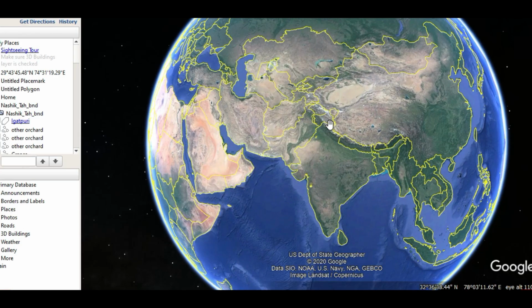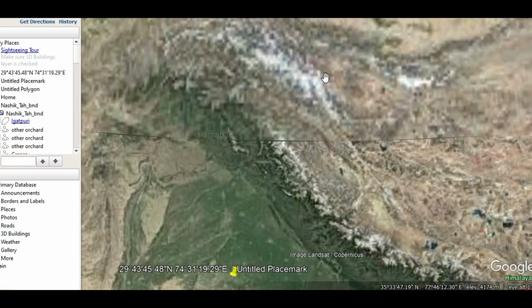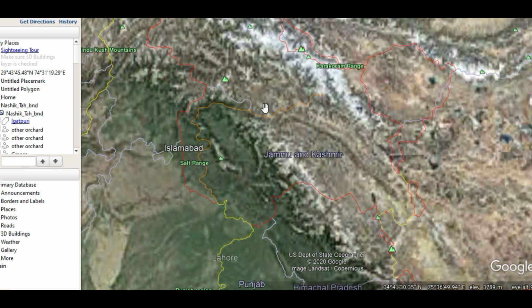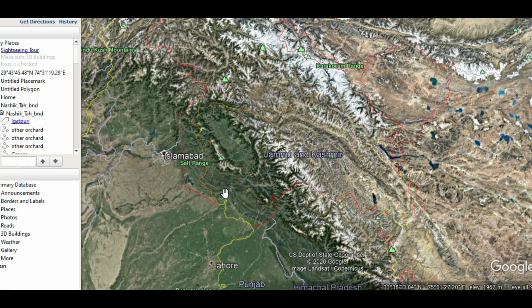On this map you can clearly see this. This is the Jammu and Kashmir area. Whatever red line you can see over here is the actual map of Jammu and Kashmir, but some of its part is under the control of Pakistan, that is POK, and this is Aksai Chin under the control of China. So we have here the LoC, line of control between India and Pakistan, and here the LAC, line of actual control between India and China.